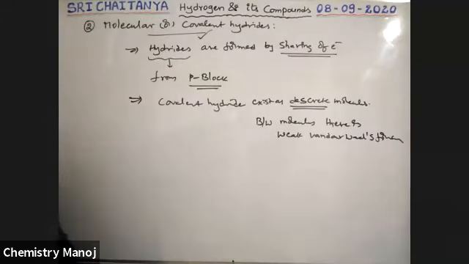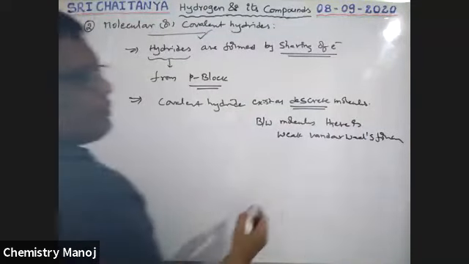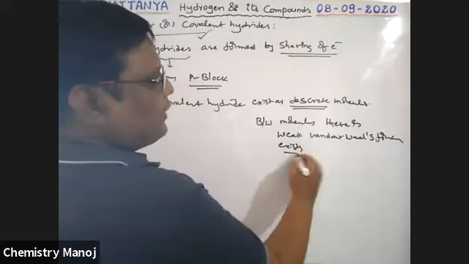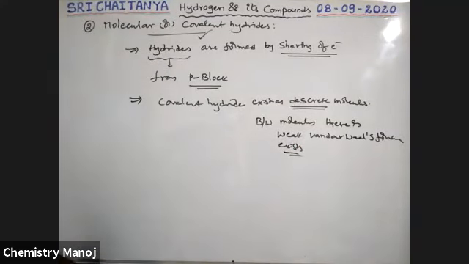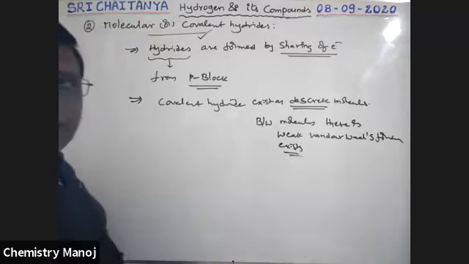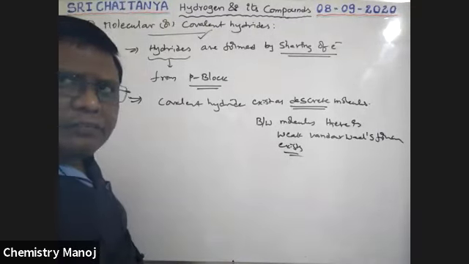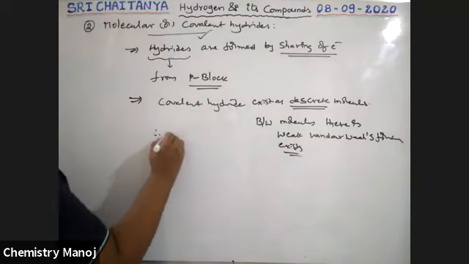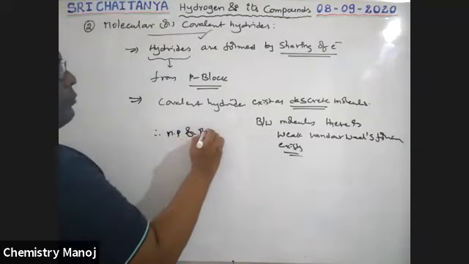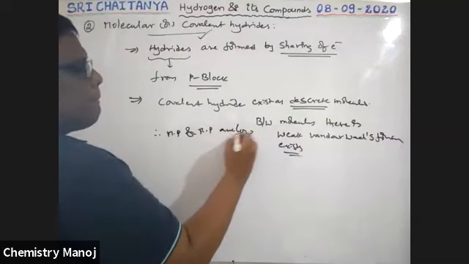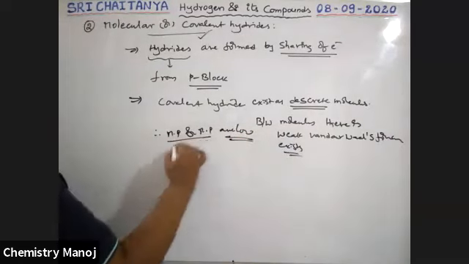Very, very important point, boys. So between molecule and molecule, van der Waals forces exist. Because van der Waals forces are weak, the melting point and boiling point are low.